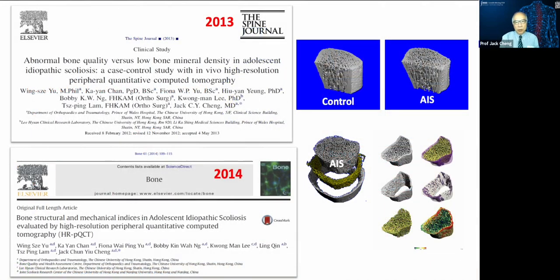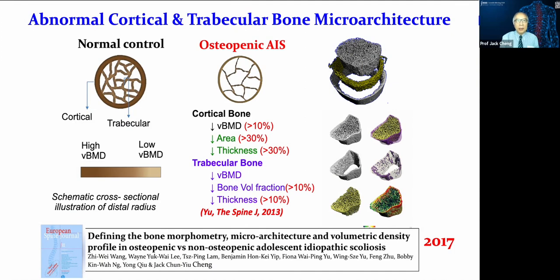So we published here, as shown in the diagram, a distinct difference between the AIS patients undergoing surgery and also those non-operative cases versus the control in the various compartments. Now here we summarize the abnormal cortical and trabecular compartments comparing the normal versus the osteopenic AIS. This was summarized in one of the publications in 2017.